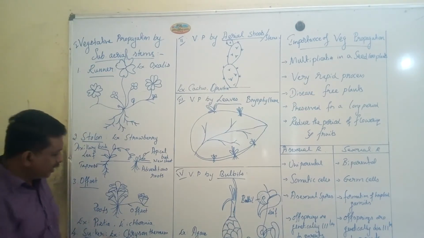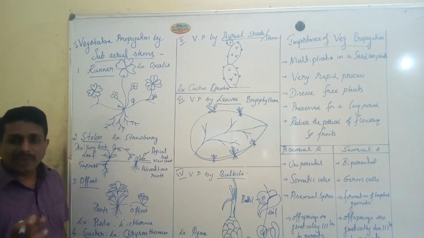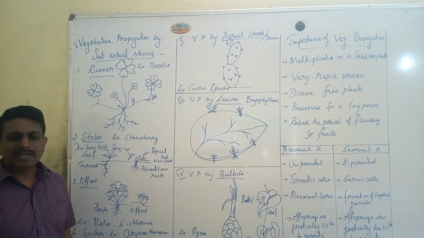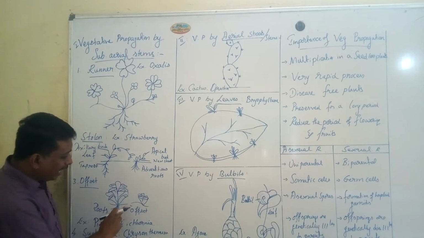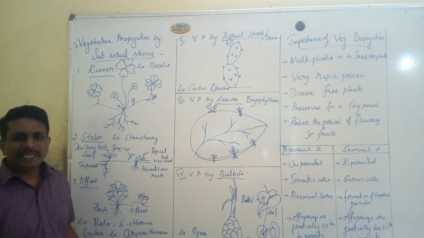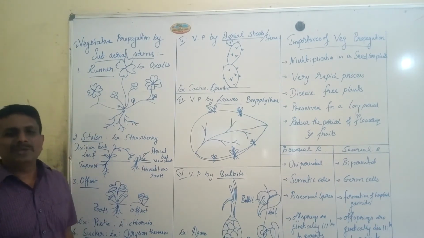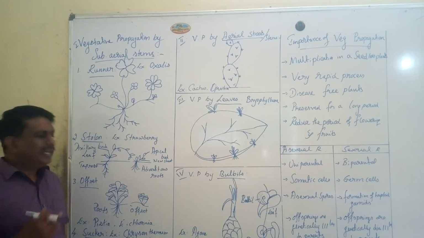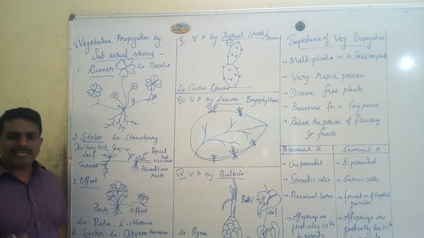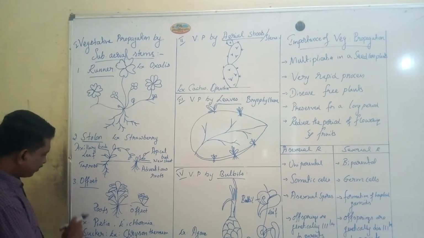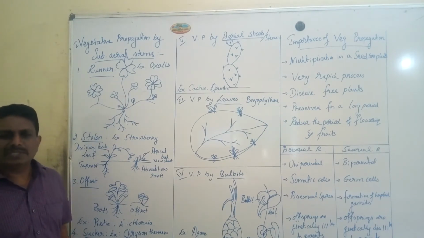When offset breaks from the parent body, or through the natural aging process leads to decomposition, it helps in vegetative propagation. Naturally, you can find the presence of offset type of vegetative propagation in case of water lettuce, popularly called Pistia, and also in case of Eichhornia.